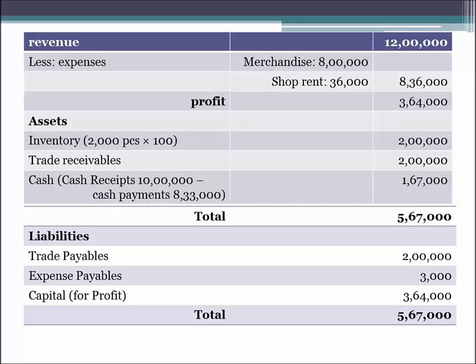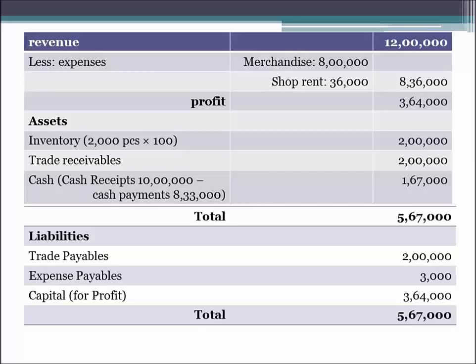Now we have to see what are the liabilities which the company is owing to the third parties, which the company is liable to pay. The liabilities are the owings that the company owes to the third parties. It has to be seen that the assets which the company owns and the liabilities which the company owes are always equal. That is why it is called a balance sheet. The financial position is depicted in a balance sheet.